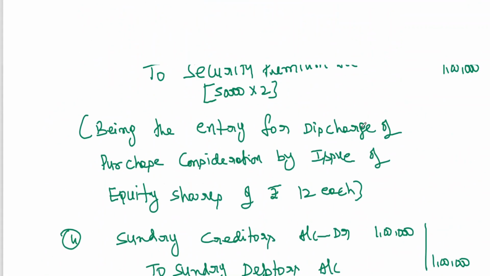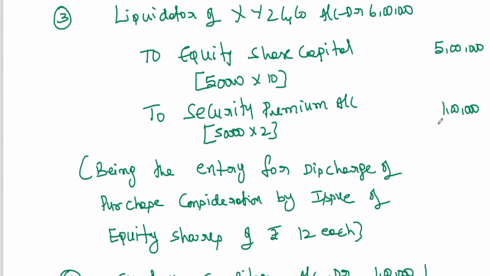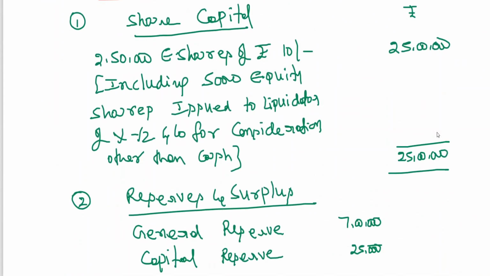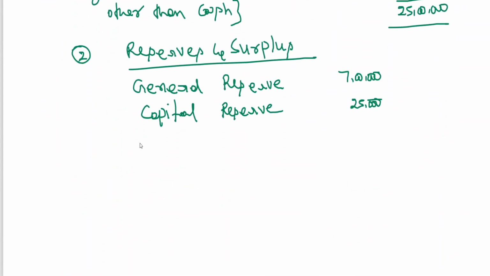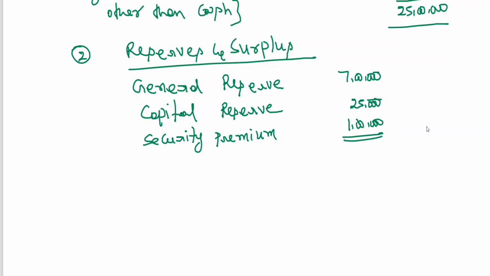Here we have written security premium will appear in reserves and surplus, 1 lakh. Total coming to 8 lakhs 25,000.